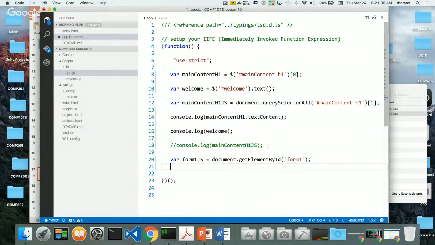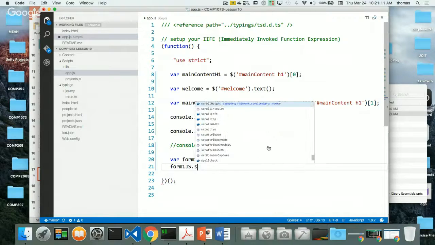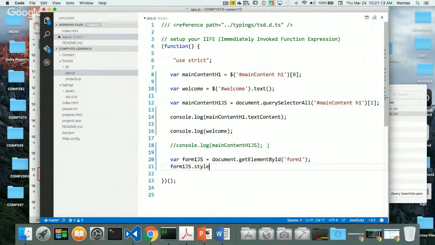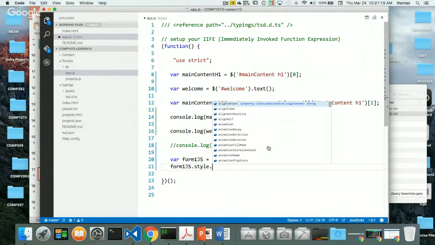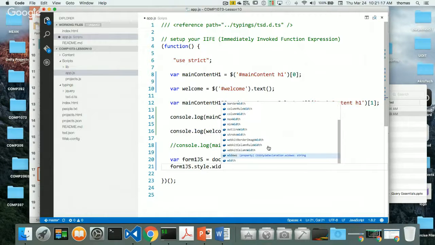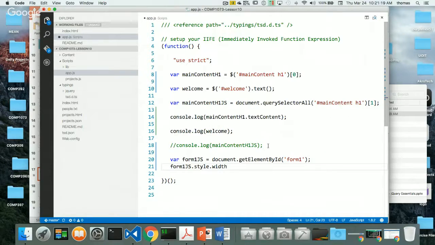And what I want to do is say form1js.style.width. That's how we do actual style with JavaScript. That's equal to, as an example, 50%. We normally would do this with CSS, right? So the width of this object is 50%. Okay, cool. Save that, and let's go back to here and refresh.